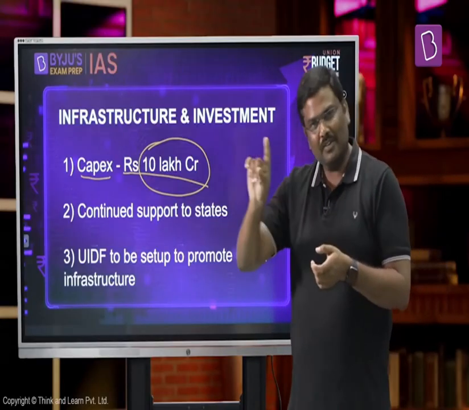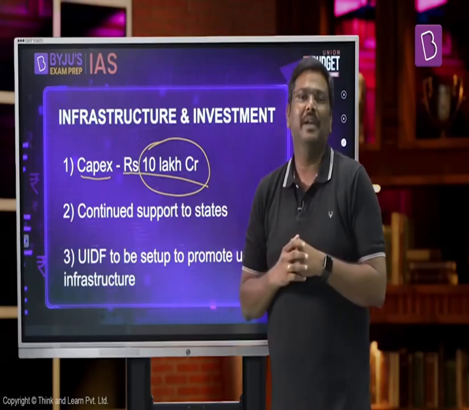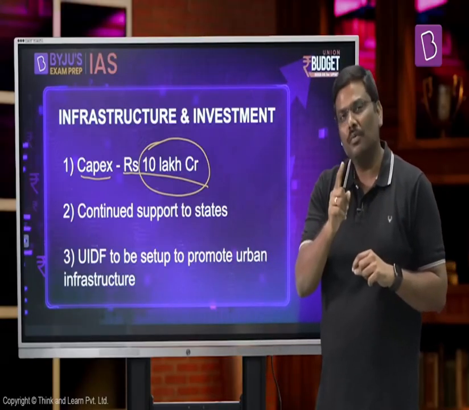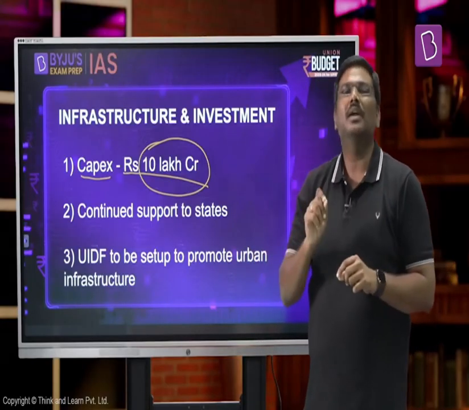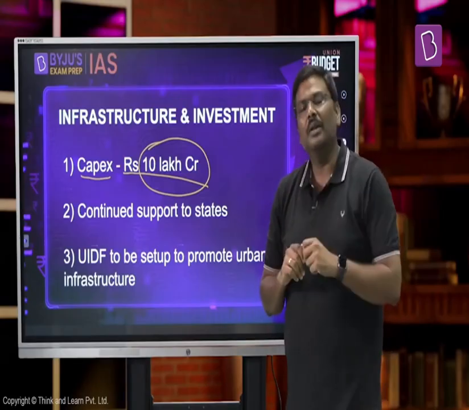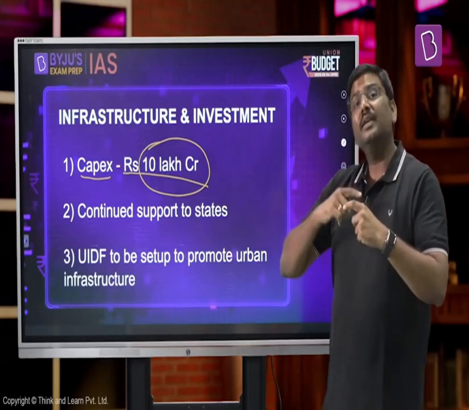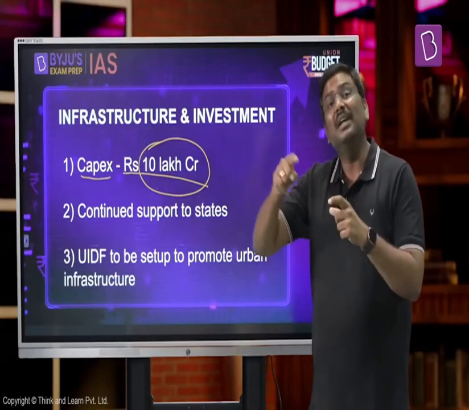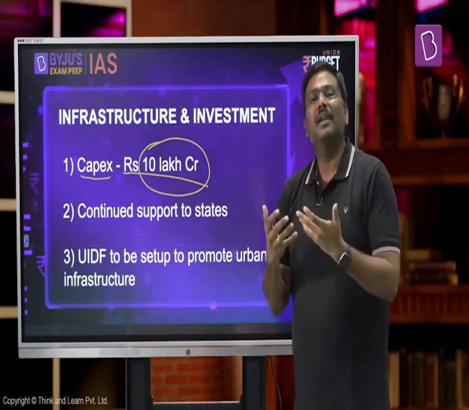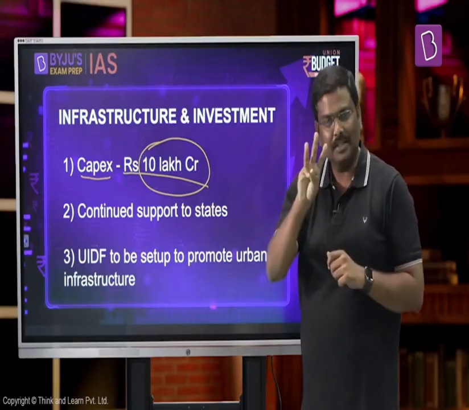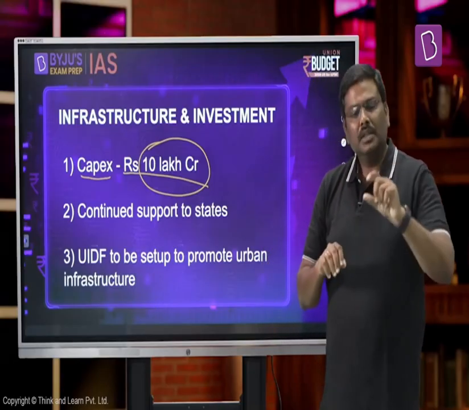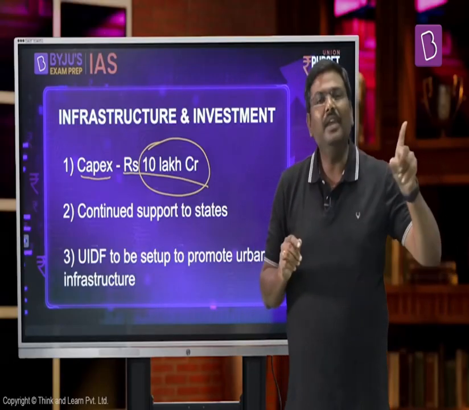Would you want to borrow from the market in order to develop an asset, or do you want to borrow from the market for revenue expenditure? And the golden rule in the market is that you should borrow only to create an asset, which is always economical, or will provide a lot of benefits for the economy. That is point number one. The second point is, will it have an impact on the fiscal deficit? Yes, it will lead to a higher fiscal deficit. But the advantage of having higher expenditure like this is the multiplier effect. As I've already discussed, it will lead to a lot of multiplier effect, or multiple outcomes can be achieved by the economy. And the third one, the government itself has given the data: the tax collection last year has increased by 11%.